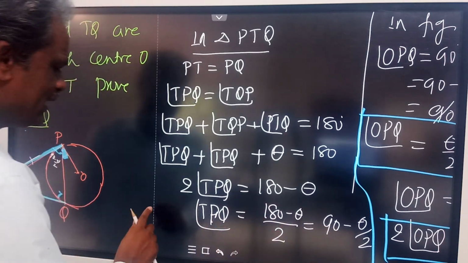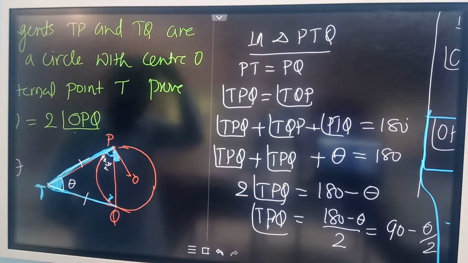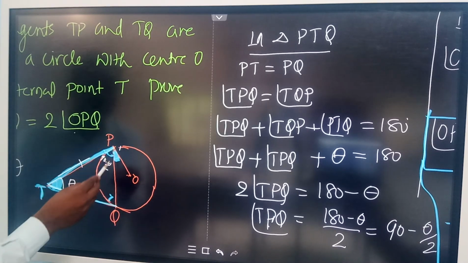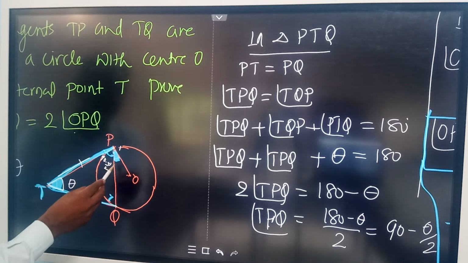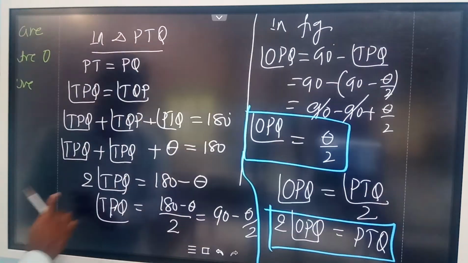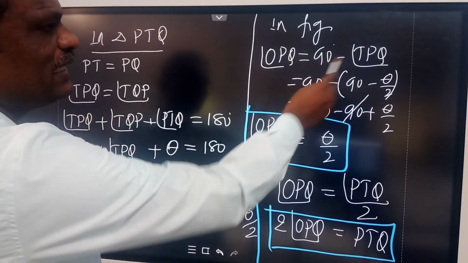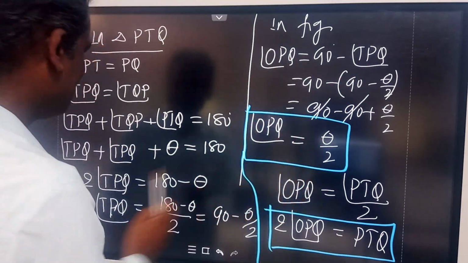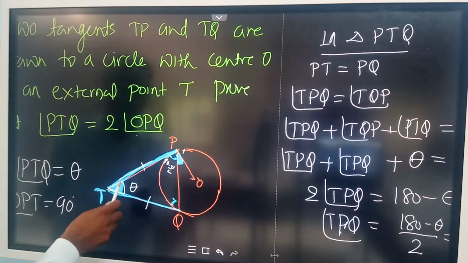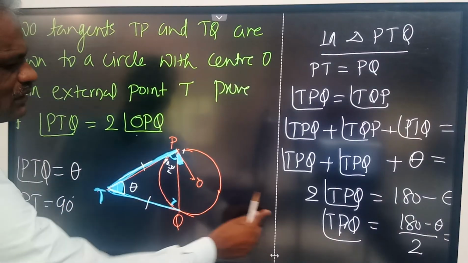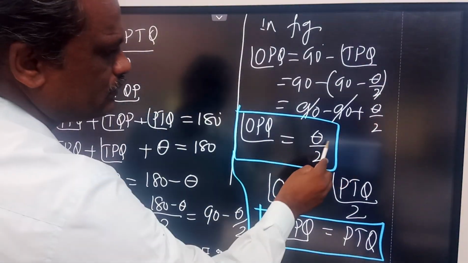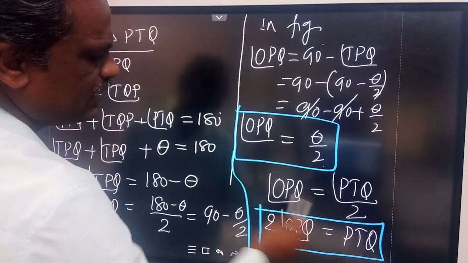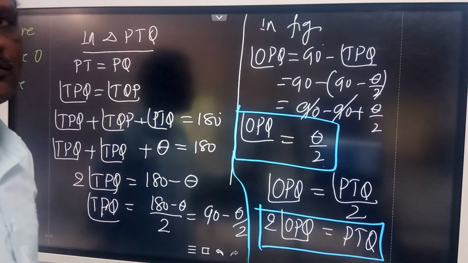If you simplify, this angle is 90 minus theta by 2. And this total angle is 90 degrees. From 90 degrees, if you subtract this small angle, you will get angle OPQ, that is theta by 2. But theta is nothing but angle PTQ. So if we substitute PTQ in place of theta, OPQ is equal to PTQ by 2. Transfer 2 to the left side, then this is the required relation.